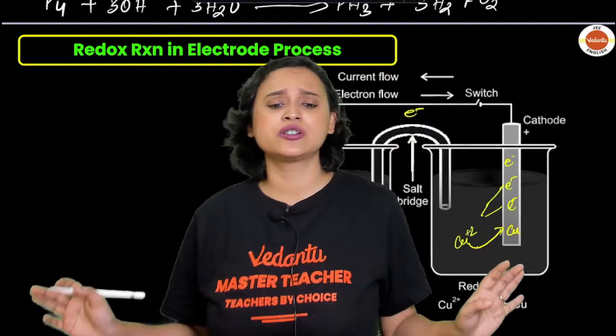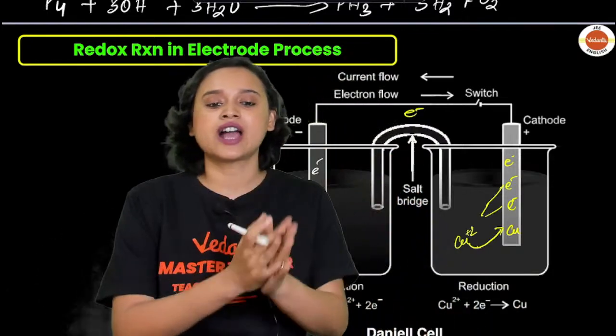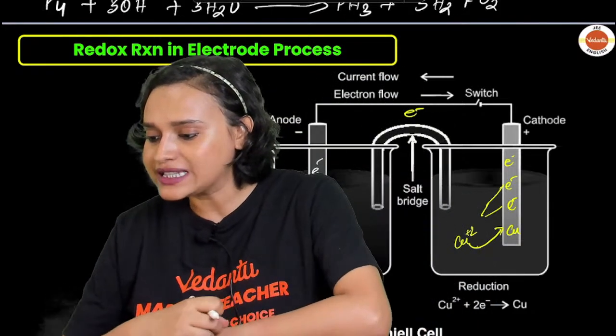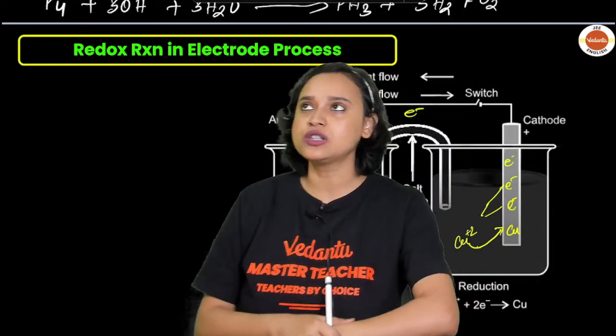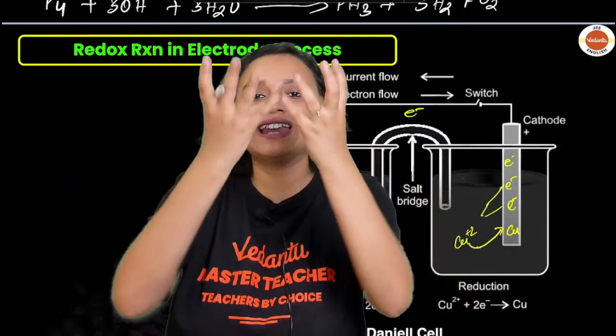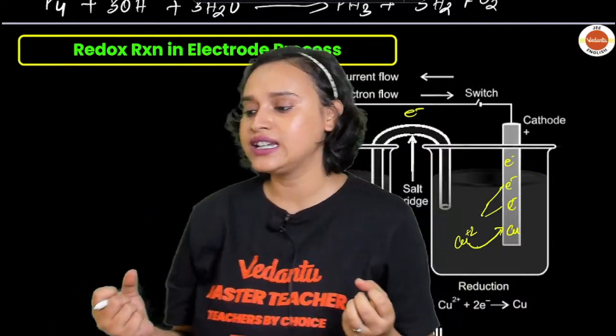So here what do we have to remember? We have to remember red cat and ox. That means reduction always occurs at cathode. Why do we use a paste inside the salt bridge? Janine, we use the paste inside the salt bridge so that the electrolyte, the salt, can easily get into the solution. Okay? So that the salt can easily get into the solution.